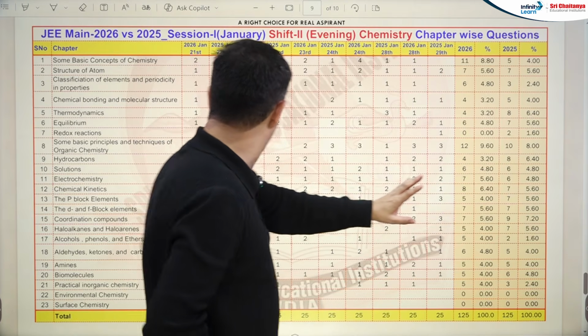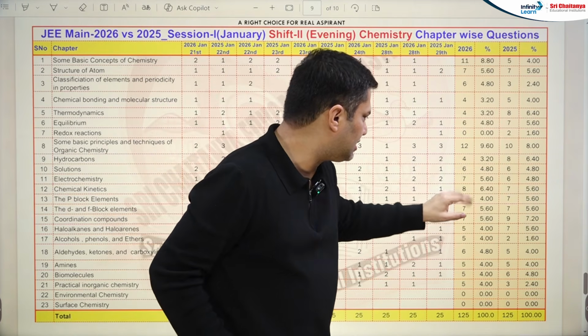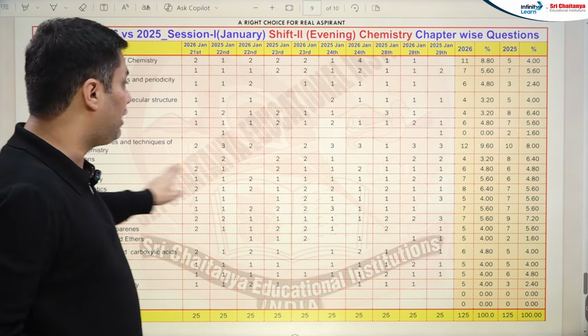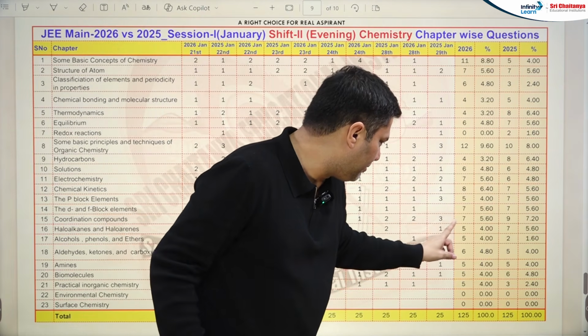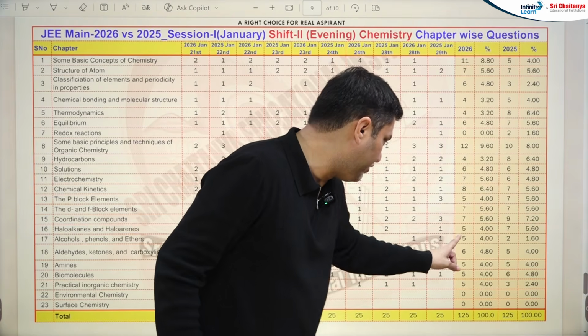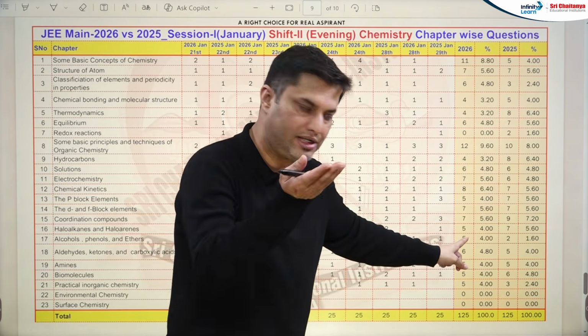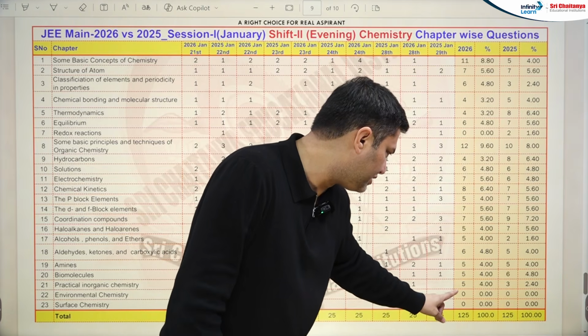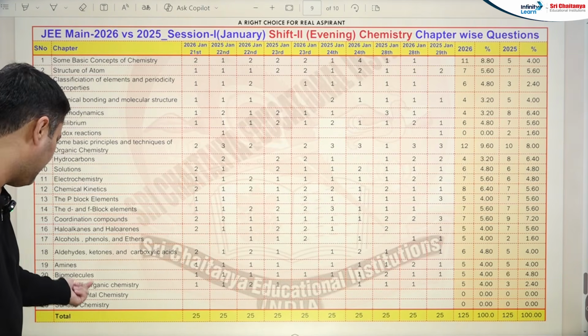Otherwise 12 and 10, this is for GOC, I think, so basic, yes. GOC is slightly increased. 4 and 8, yes. Hydrocarbons has gone down in evening shift. And any remarkable change, if you see 5, 7, 5, 5, 2. Alcohol, phenol, ether, it has increased. The weightage is increased in the evening shifts. Almost similar. And yes, practical organic chemistry is very important.